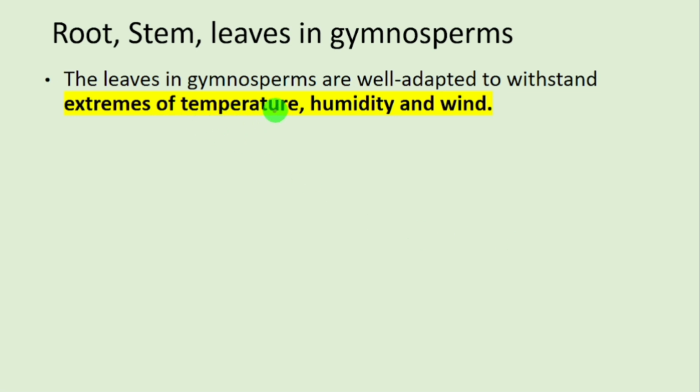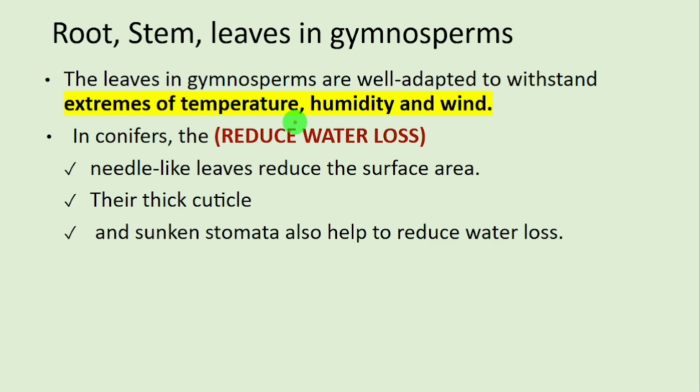So the leaves are well adapted to withstand extremes of temperature, humidity and wind. So there are certain adaptations you will see in case of leaves. They are needle-like, they have thick cuticle and stomata are sunken. So all these features will help in reducing the water loss.